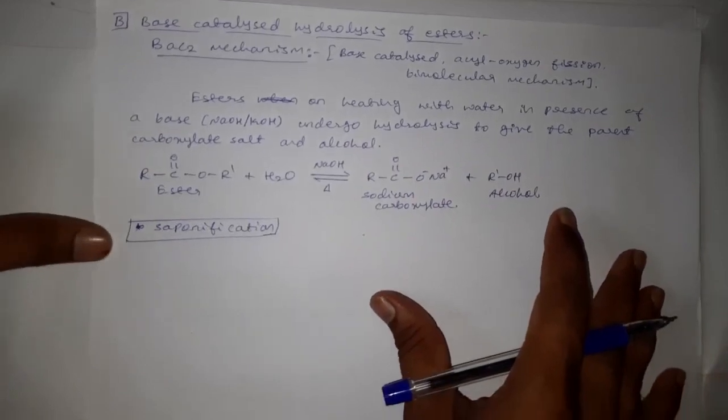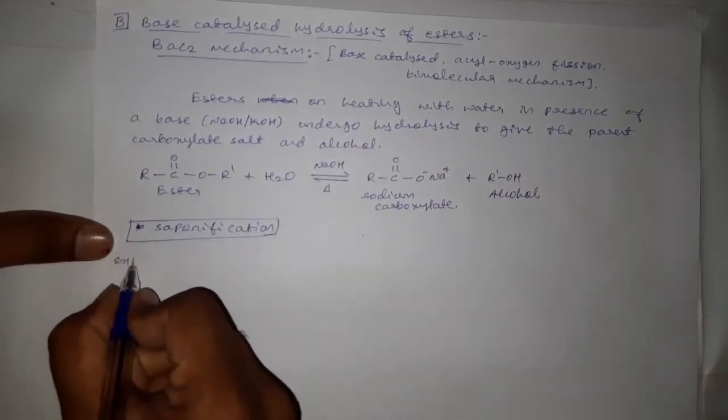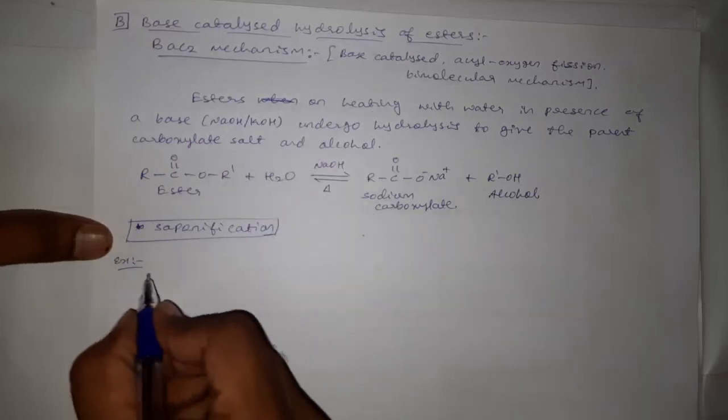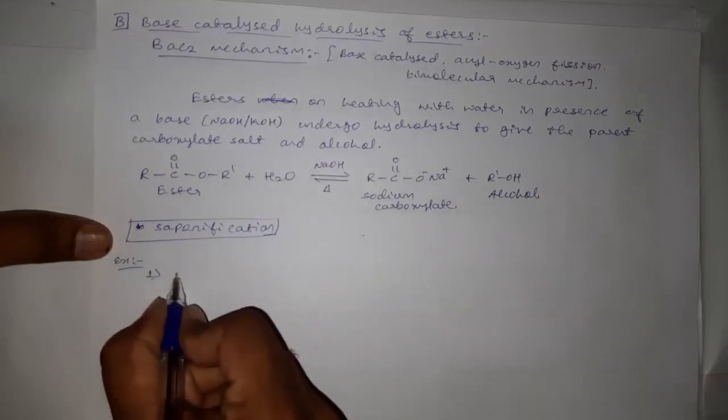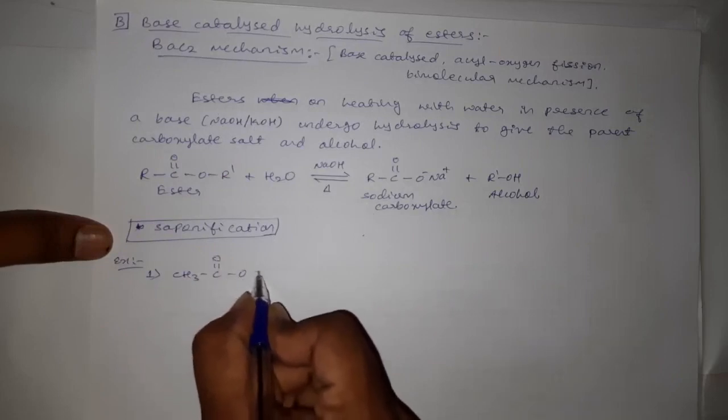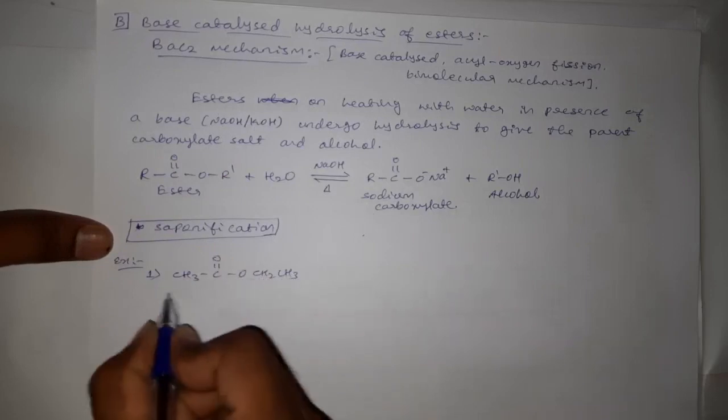Okay. Now we can write some examples for this base catalyzed hydrolysis of esters. Here I am taking ethyl acetate, CH3 C double bond O O CH2 CH3.